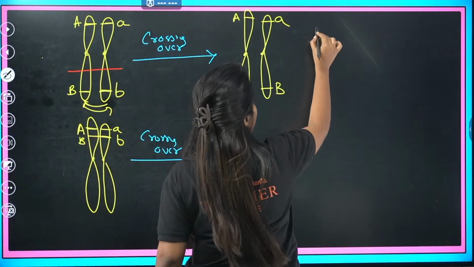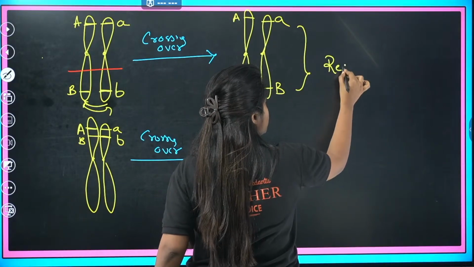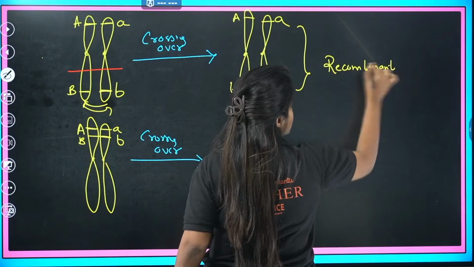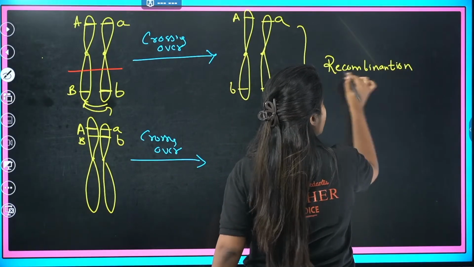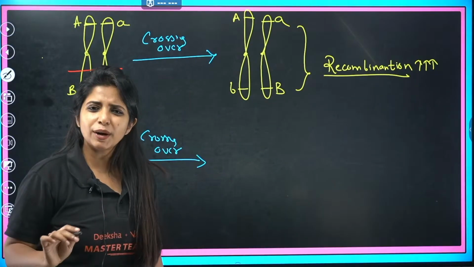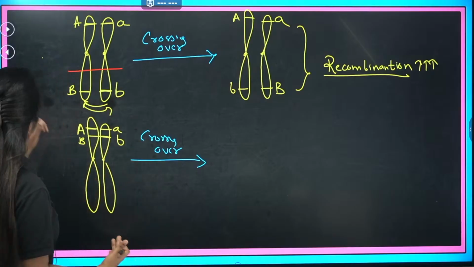So what do I say? I say that here I have got a new combination, and a new combination is what I call a recombinant. It's a recombinant that is being formed, and there is a large amount of recombination that I found over here. But how do you understand whether it's more or less? If you do not compare, you can't tell, so we're going to compare and see what happens.